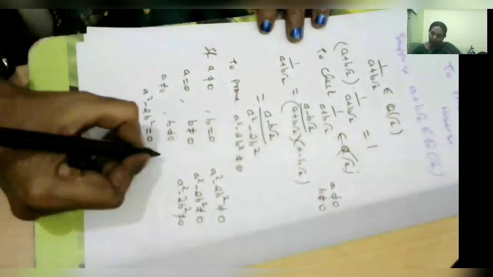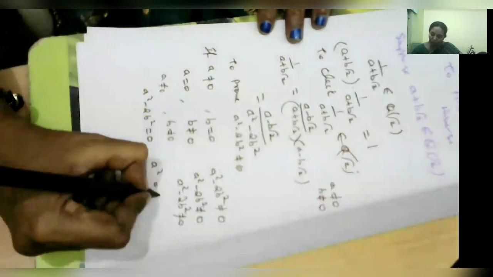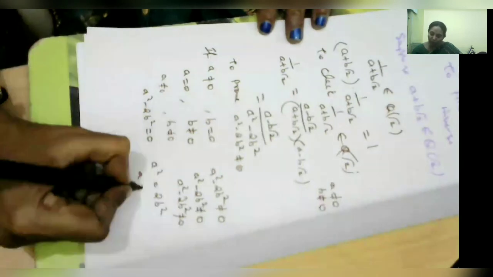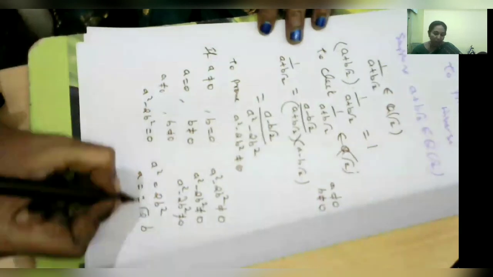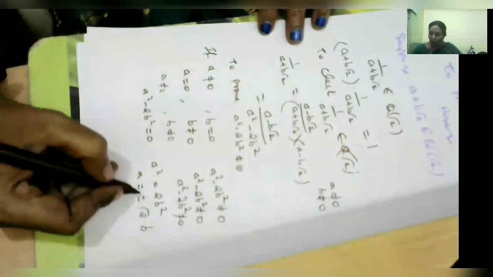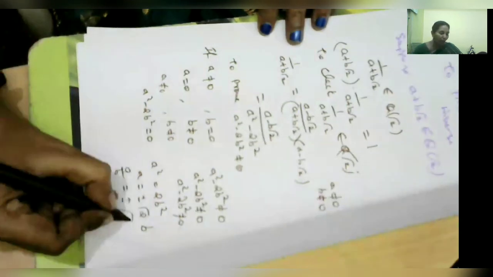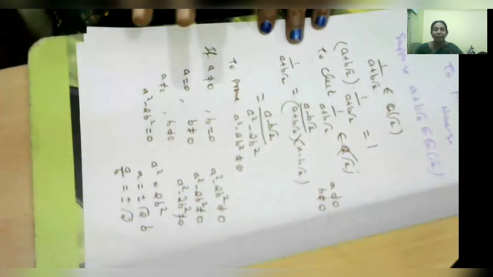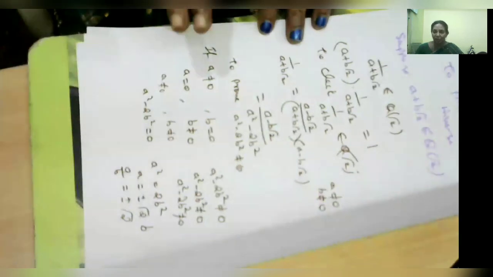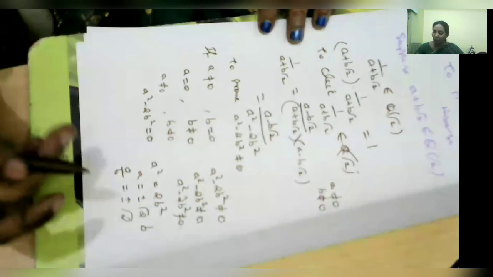Then a square equals 2b square, so a equals plus or minus square root of 2b. Therefore a by b equals plus or minus root 2. Square root of 2 is actually an irrational number; it is not rational. But our set is the rational set, Q root 2.